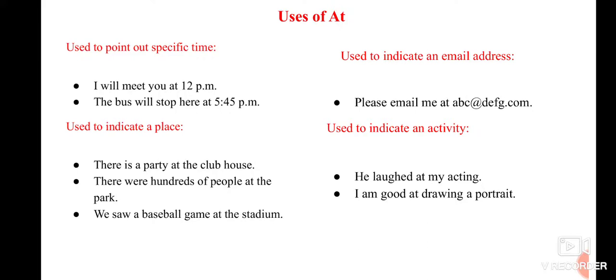At is also used to indicate the place. So there is a party at the clubhouse. There were hundreds of people at the park. We saw a baseball game at the stadium, right? It is also used to indicate an email ID, like at, you know that. It is also used to indicate an activity, like he laughed at my acting, I am good at drawing a portrait.